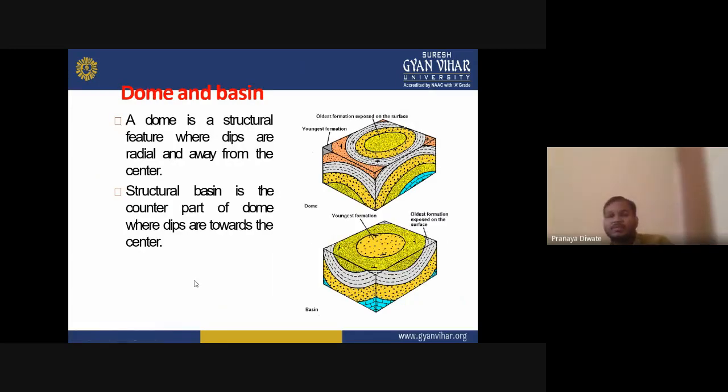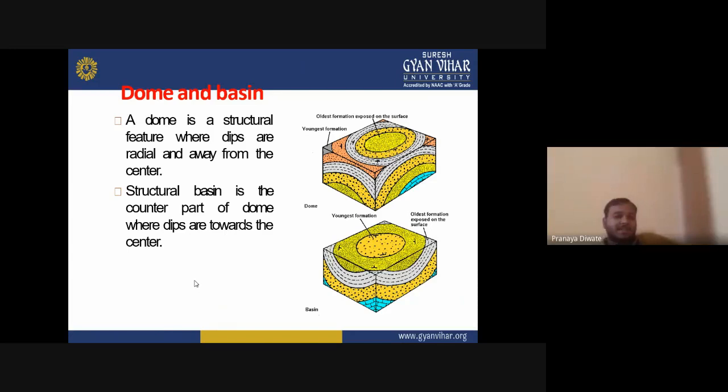Dome and basin, which are very commonly used terms. A dome is a structural feature where dips are radial and away from the center. Dome is just like the basin you have at your home. You just flip that basin to the other side and see the structure. That structure is known as a dome.